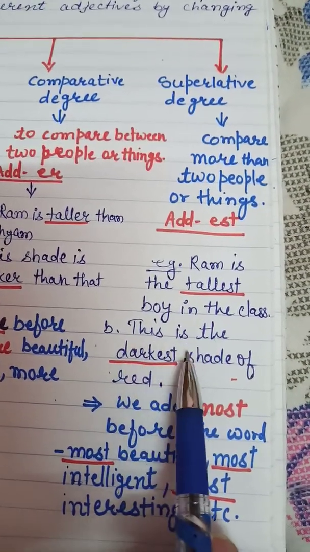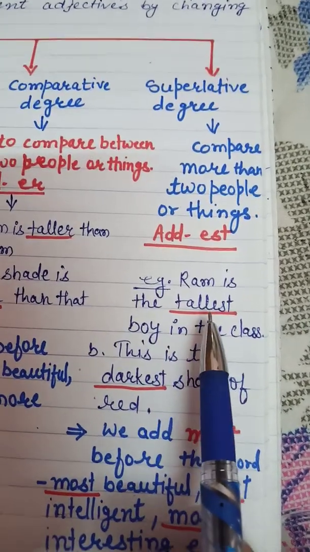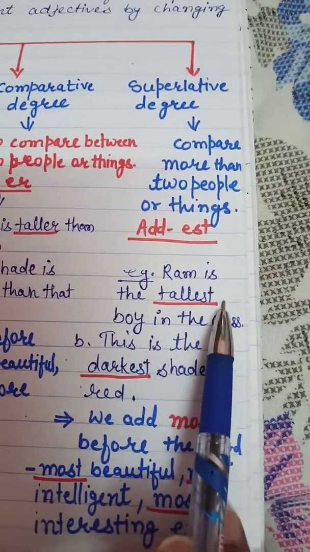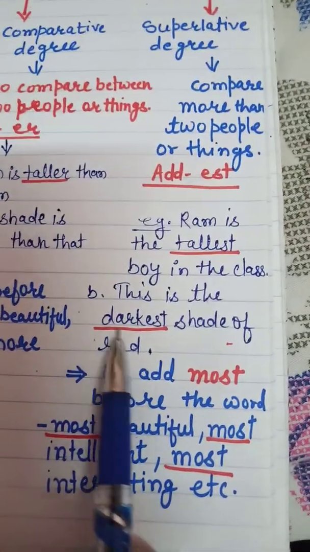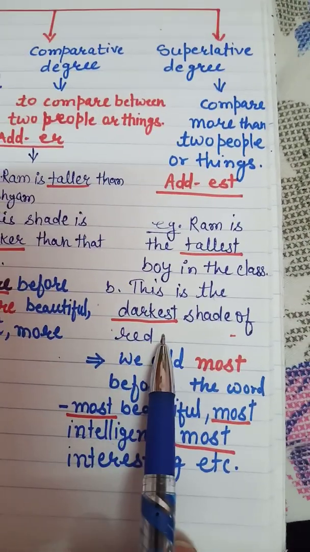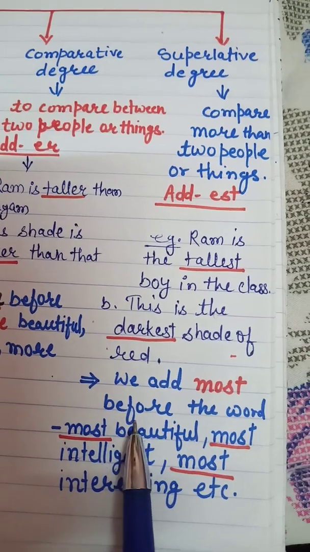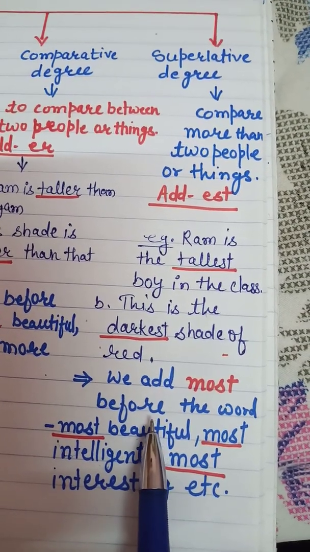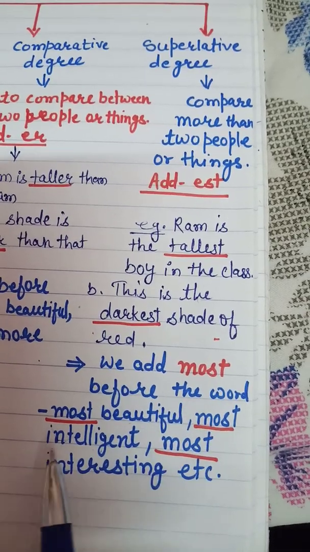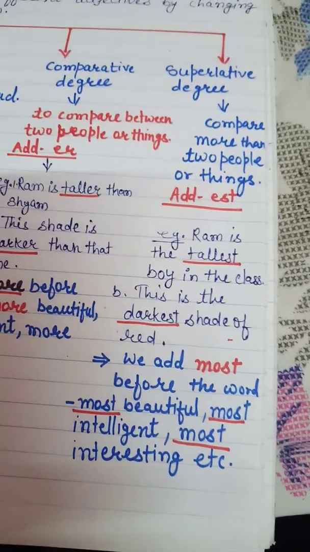Second, this is the darkest shade of red. Here, in the first sentence, tallest is the superlative degree, and in the second sentence, darkest is the superlative degree. For longer words, we add most before the word: most beautiful, most intelligent, most interesting, etc.